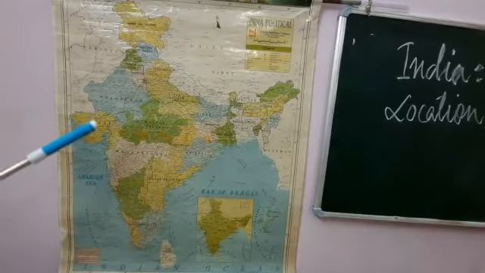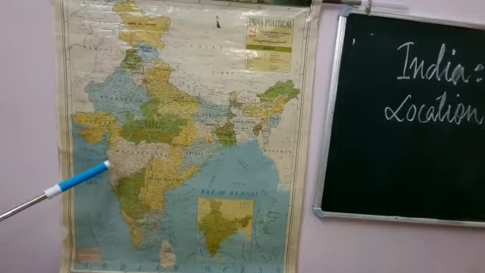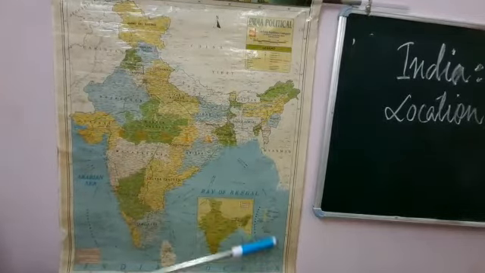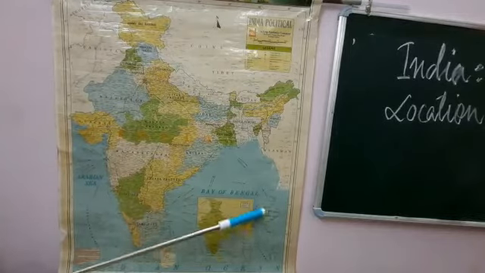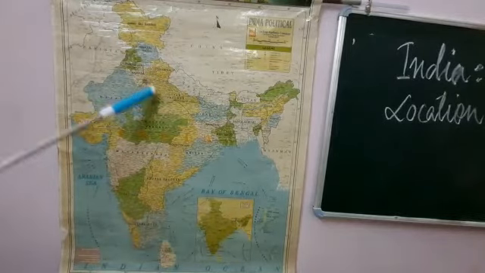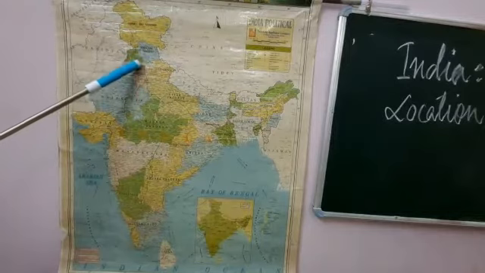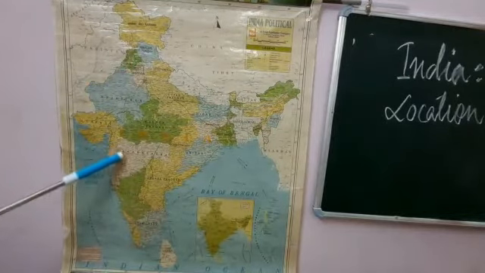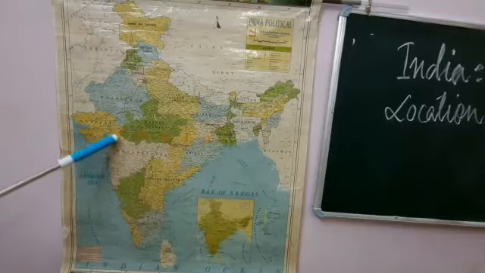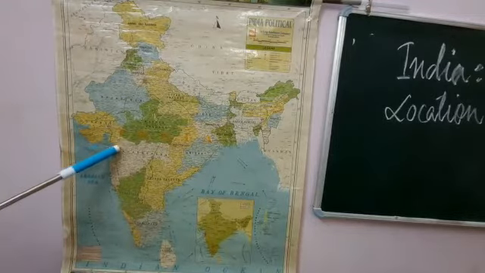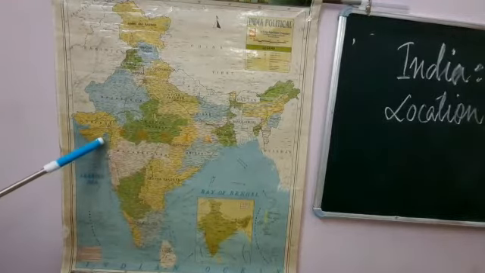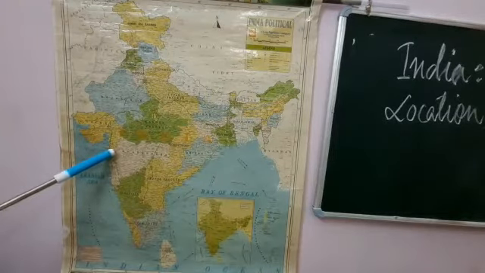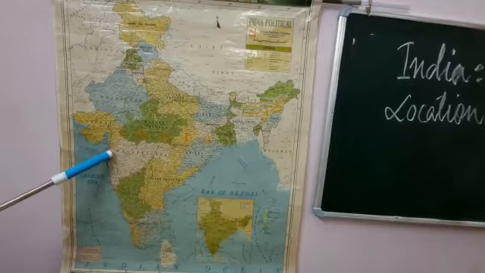Next come the Union Territories. Andaman and Nicobar Islands, capital is Port Blair. Chandigarh, that is Chandigarh only. Dadra and Nagar Haveli, a very small place, that is Silvassa.